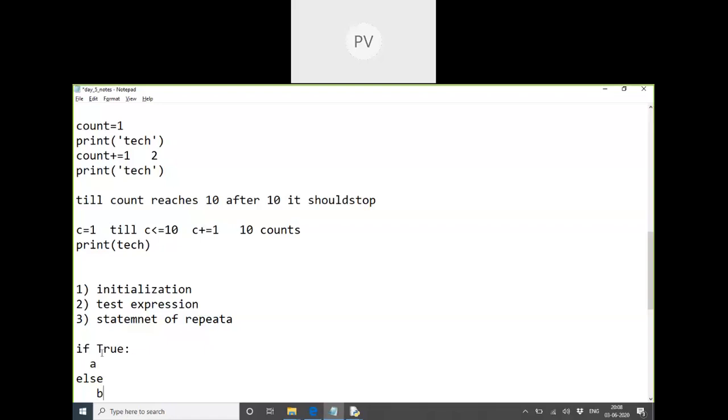So if I don't write an expression and directly write true, instead of 2 less than 3, how will the output be on the screen? Is it ever going to be B, or is it always going to be A? It's always going to be A. It's not a condition to check. It's already mentioned that it's a true state, so it's like a constant.